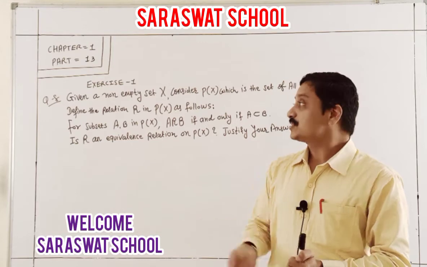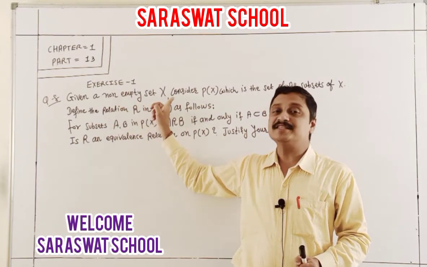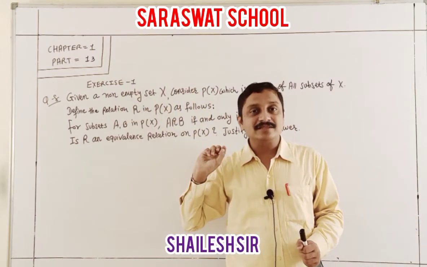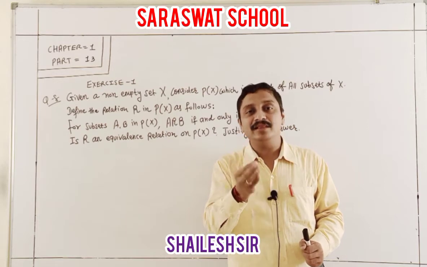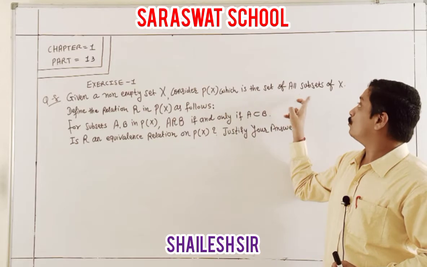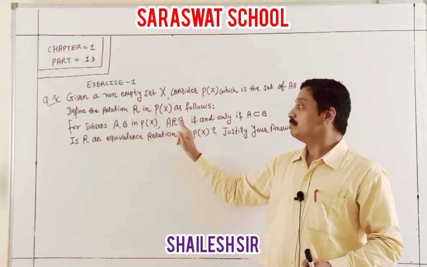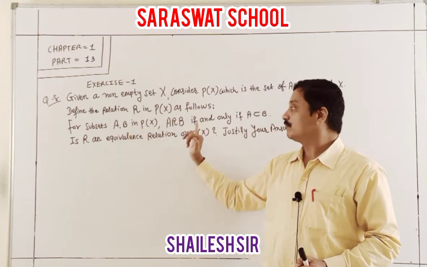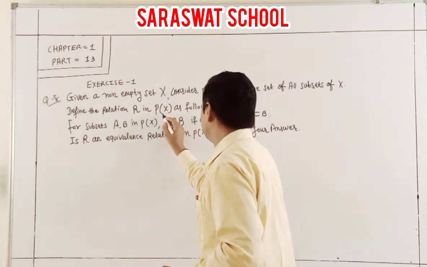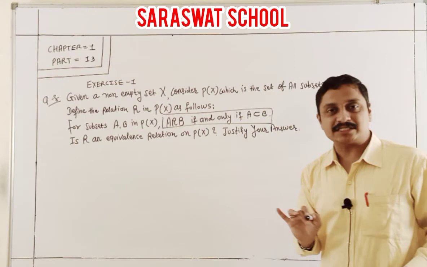In exercise 1, question eight: for a non-empty set X, non-empty means it is not a null set, it has some elements, and consider P(X), the power set of all subsets of X, and define a relation A relation B if and only if A is a subset of B. Students, focus here where A and B are elements of the power set.